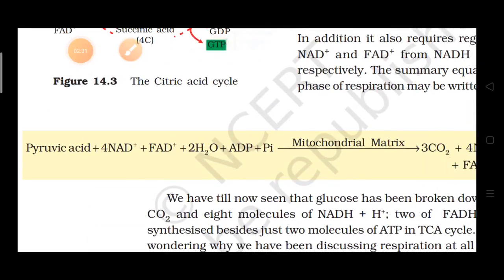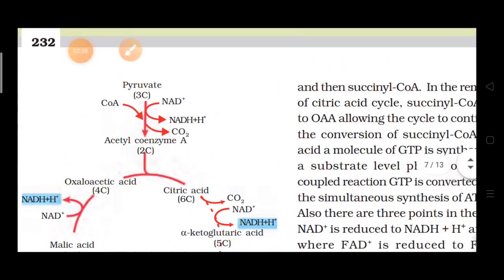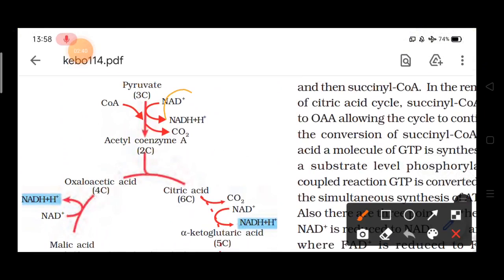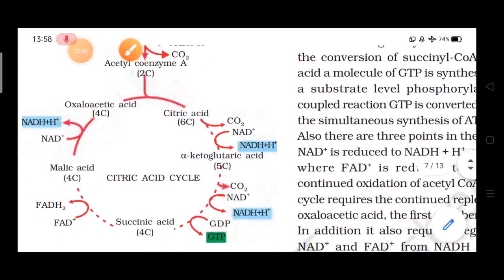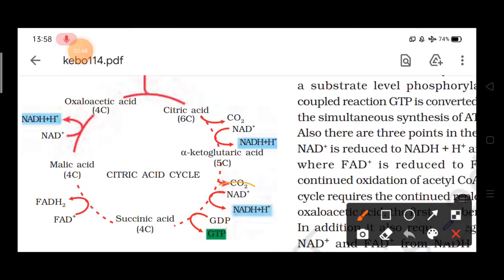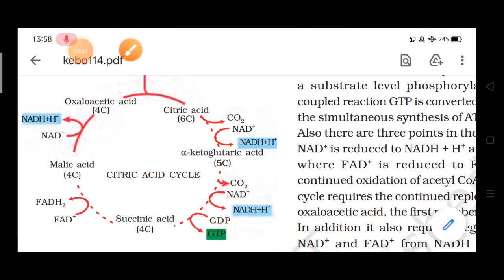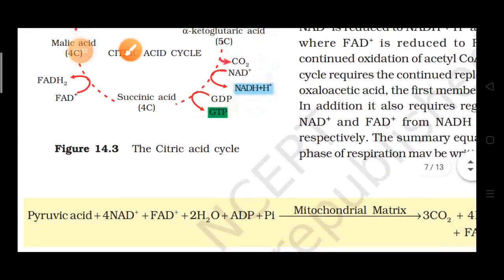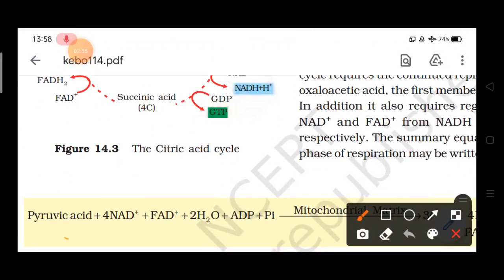And the summary equation for this may be written as pyruvic acid plus 4 NAD plus. Why have we written it as 4 NAD plus? Because a total of 4 NADs are used. Where are those 4 NADs? This is the first, then this is second, this is the third one, and in the last here it is the fourth NAD.